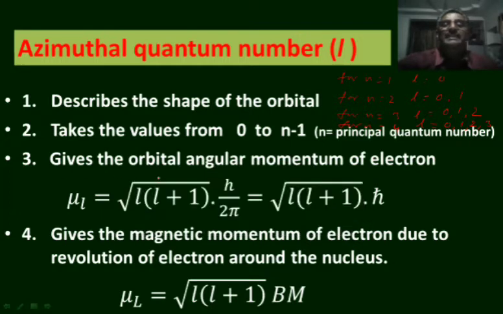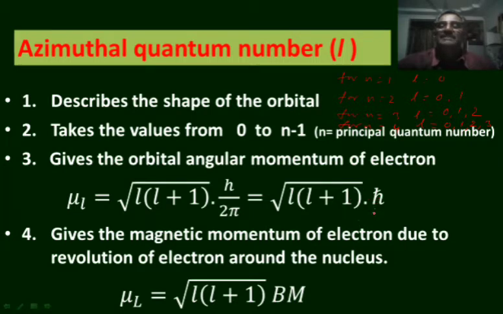This gives the orbital angular momentum of electron. When electron revolves around the nucleus, its angular momentum can be obtained from the L value. Orbital angular momentum is equal to square root of L into L plus 1 into h by 2 pi, or square root of L into L plus 1 into H bar.